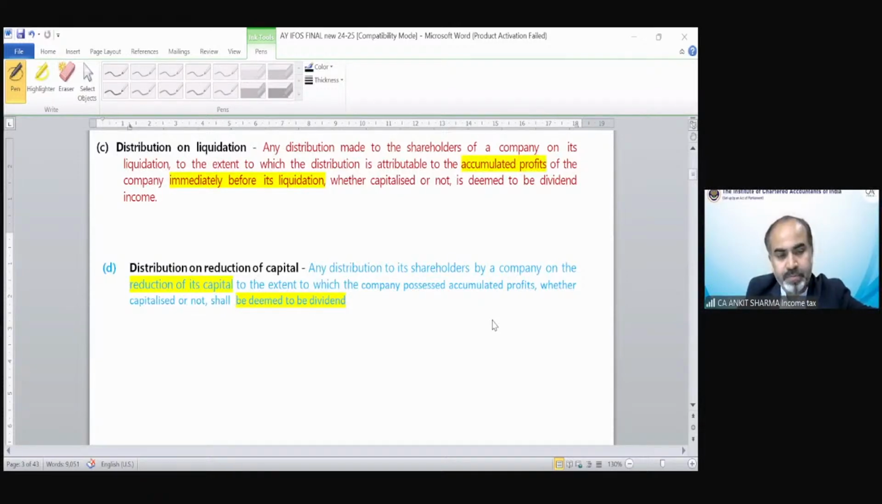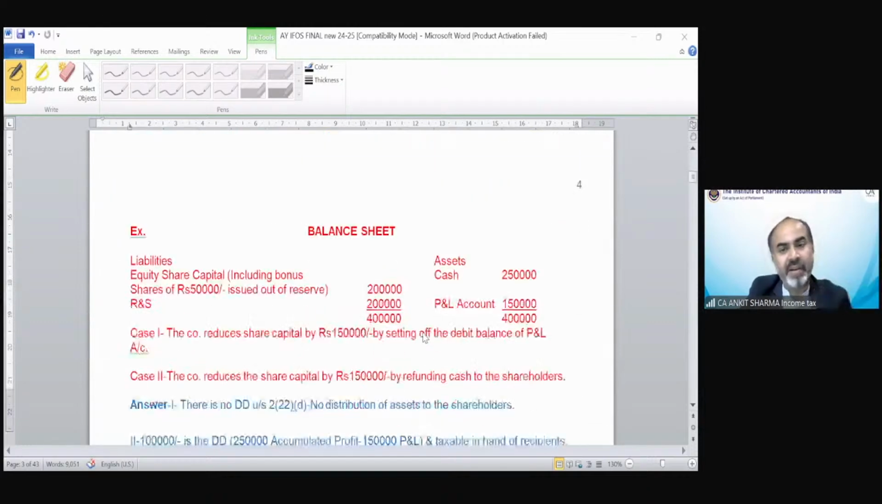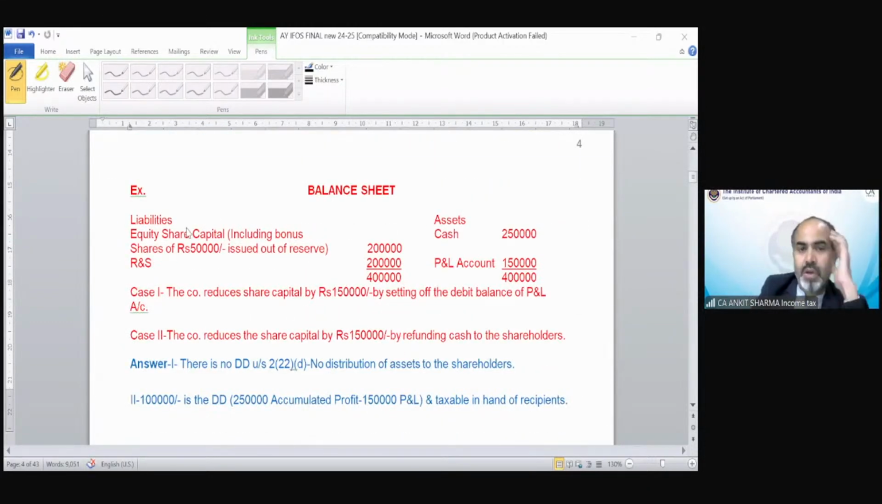Any distribution to its shareholder by a company on reduction of its capital to the extent to which the company possesses accumulated profit, whether capitalized or not, shall be deemed to be dividend. Here is the example. You can see equity share capital including bonus shares 50,000 issued out of reserve. Reserve and surplus is 2 lakh. Need to add back this. So now my accumulated profit would be 250.